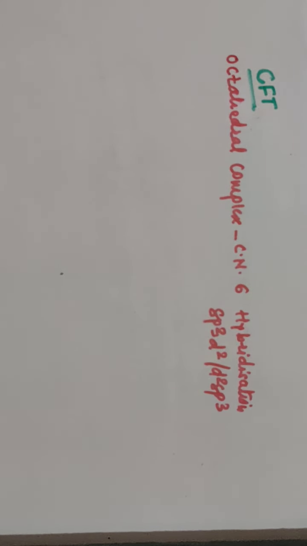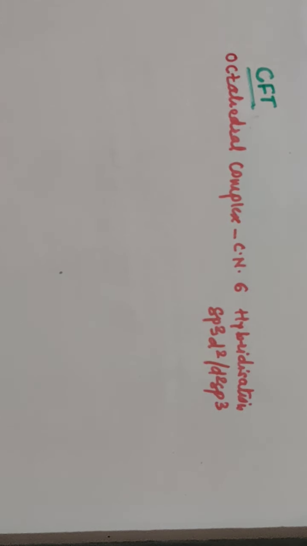Also I told you about the splitting of d orbital, because in CFT only there is a splitting of d orbital, s and p orbital remains as it is. So splitting of d orbital in case of strong field ligands and weak field ligands are there.